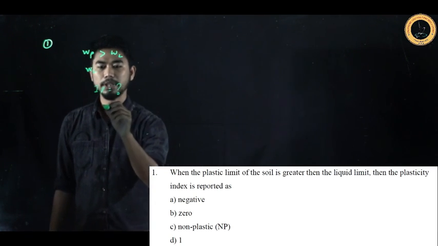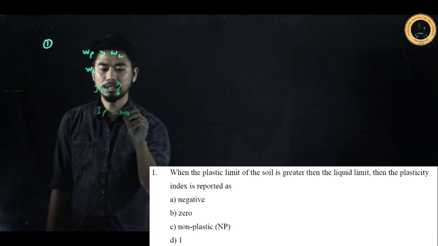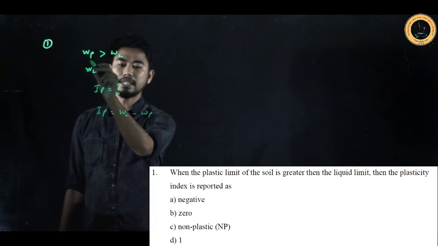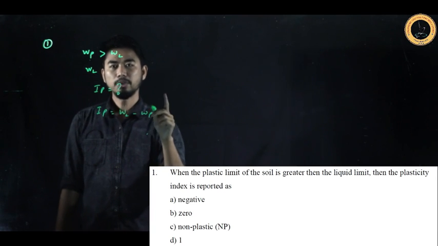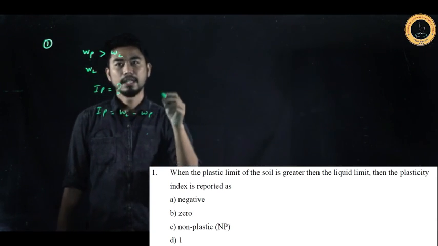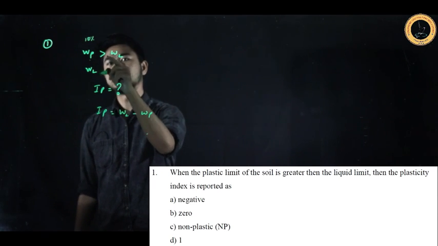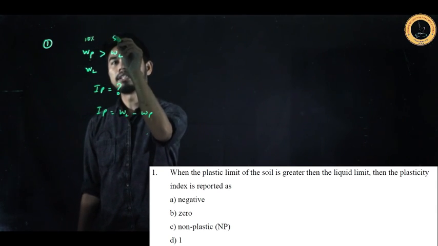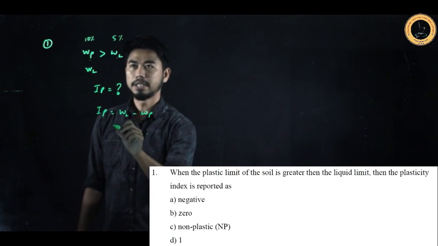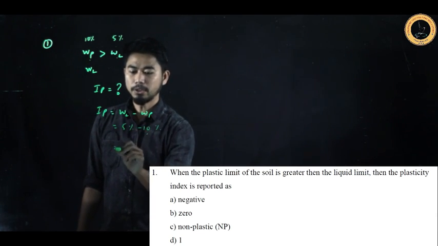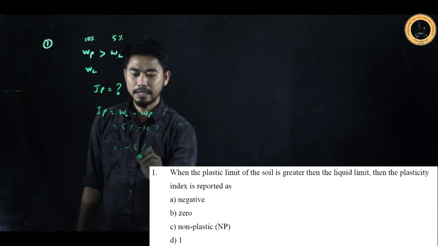The IP formula: plasticity index is liquid limit minus the plastic limit. Now if the plastic limit is greater than WL, numerically, just for example, suppose WP is 10 and WL is 5%. If you solve this, 5% minus 10%, numerically you are supposed to get a negative value.